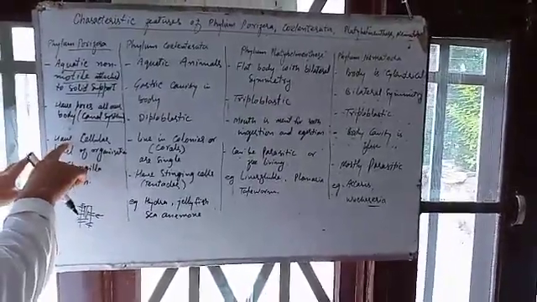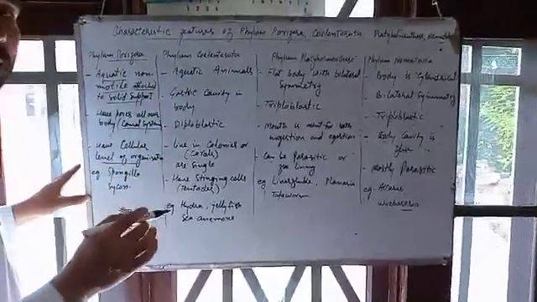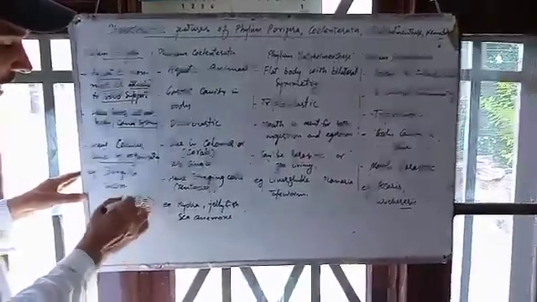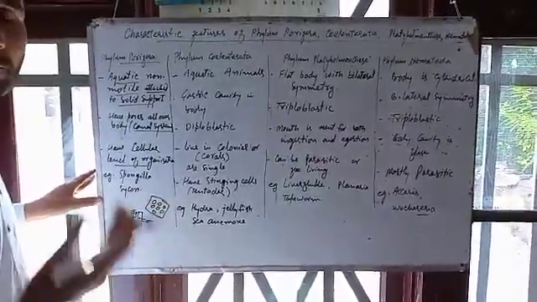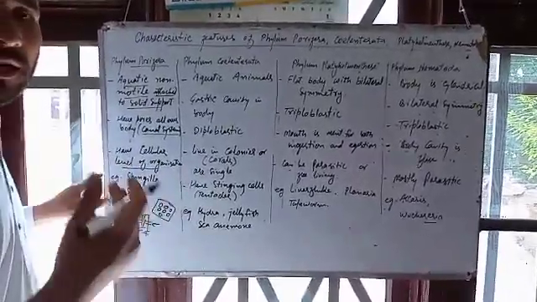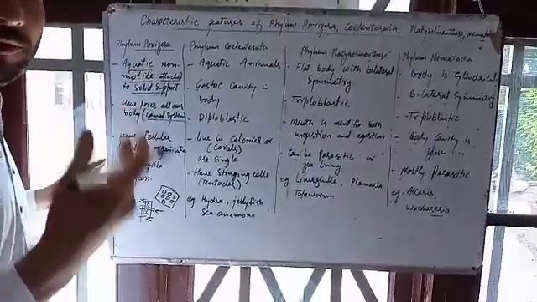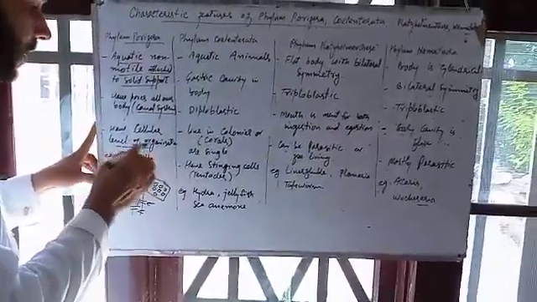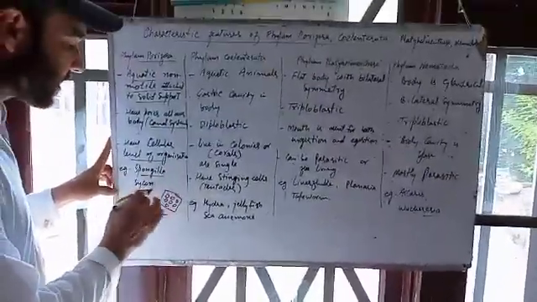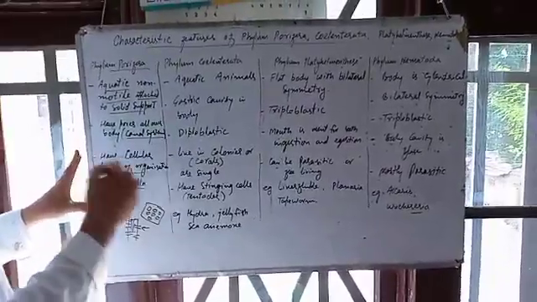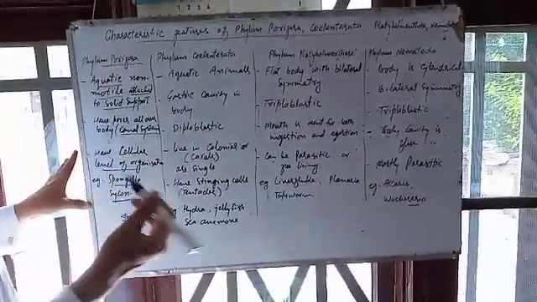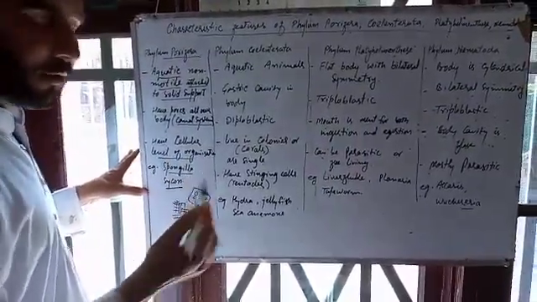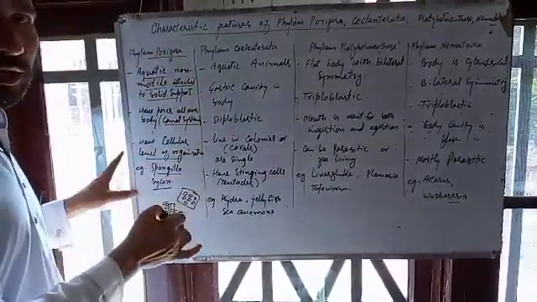Next is cellular level of organization. That means these are simply aggregations of cells: one cell, second cell, third, fourth. They are not aggregated to form tissues, but they can perform different functions separately, individually. That means they have a cellular level of organization. Examples are Spongilla and Scypha. You have to remember the examples also. For example, you might be asked a question: write the characteristics of the phylum in which Scypha occurs. Then you have to write these 3-4 characteristics.